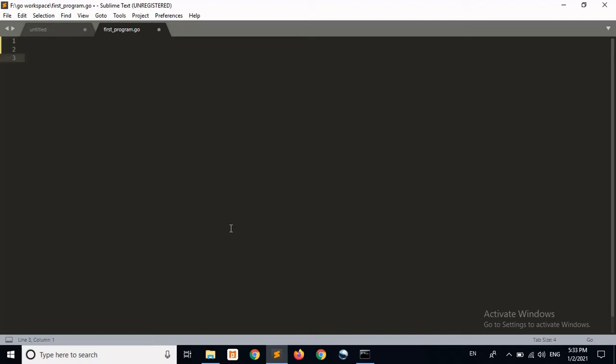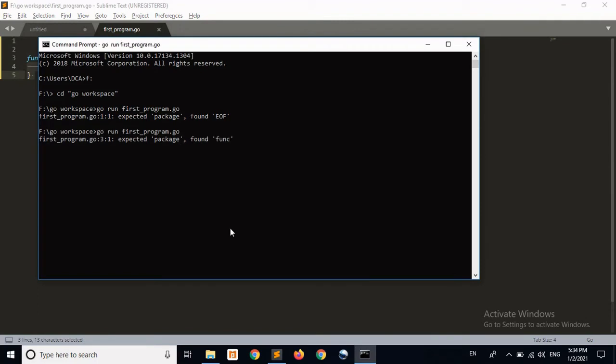So here I am just declaring a function. To declare a function we use the keyword func, and my function name is main, which is necessary. We cannot change the name of the function, because main is the entry point of any Golang executable program. So it is necessary to declare a main function. I just declared this main function. This is the syntax to declare a main function. If I run this program, the error is the same. It is saying expected package, found function.